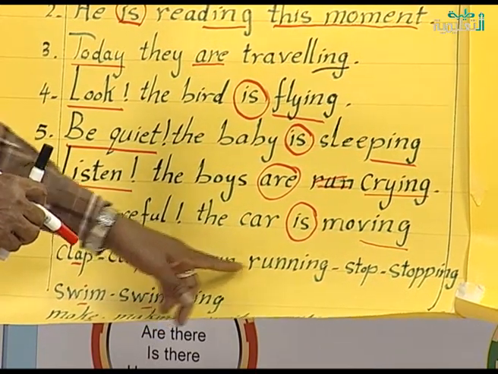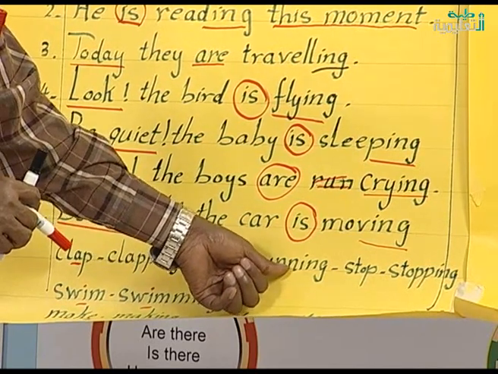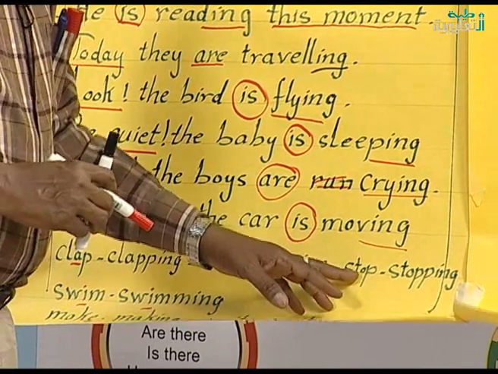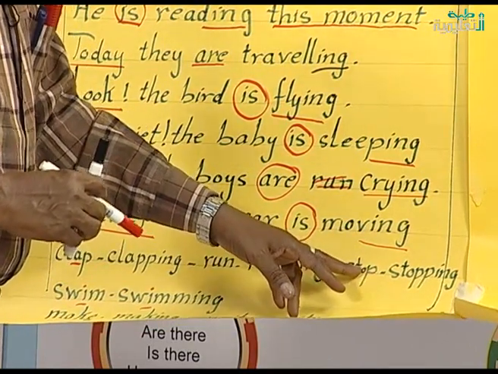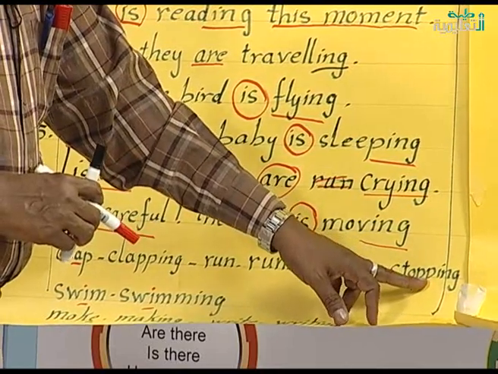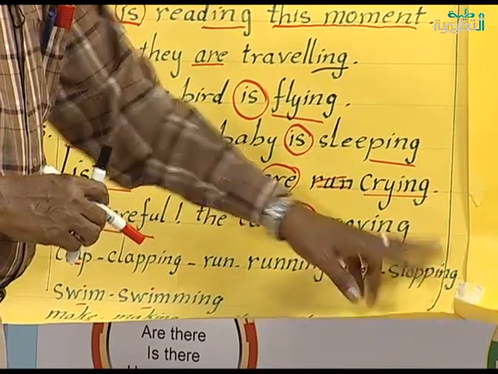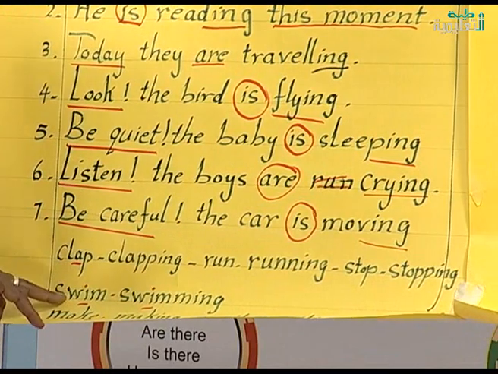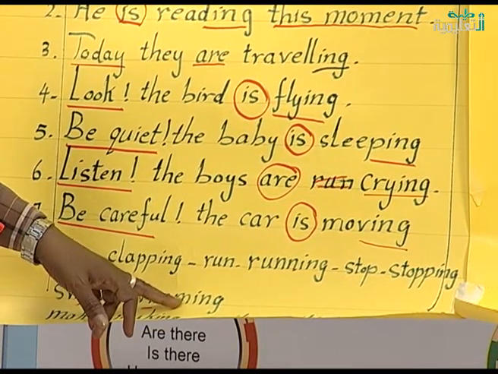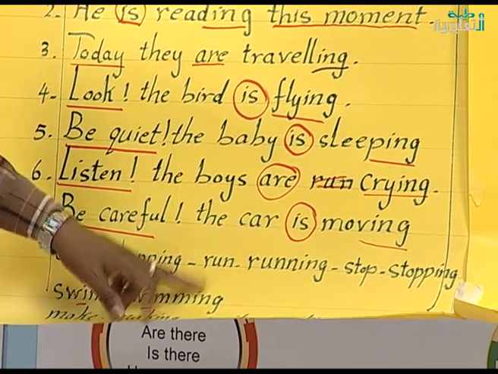Stop, before the p is o, so when we write stopping we double the last letter by putting double p and adding ing. Swim, before the last letter is i, and when we write swimming we double the last letter m.